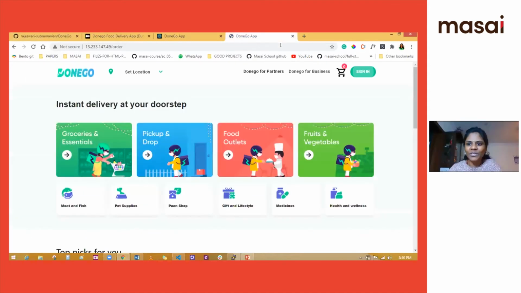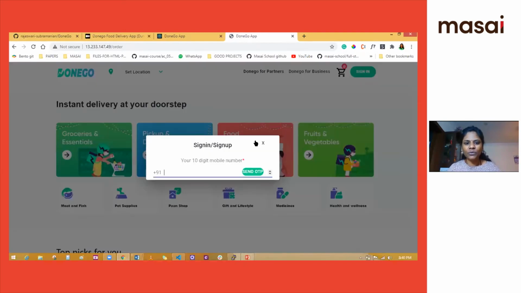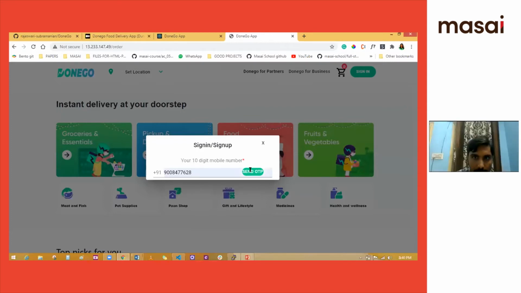Thank you for the overview, Harsha and Madhurendra. So this is the landing page. The user can log in. We have used Twilio for logging in. I'll just give my number.